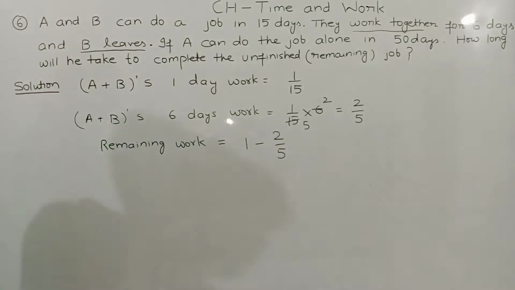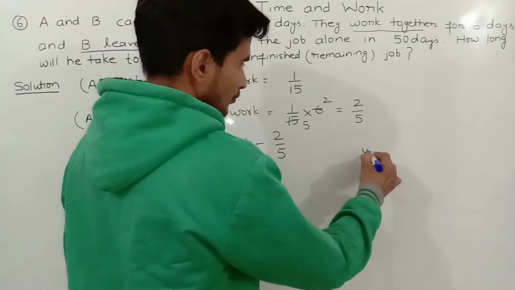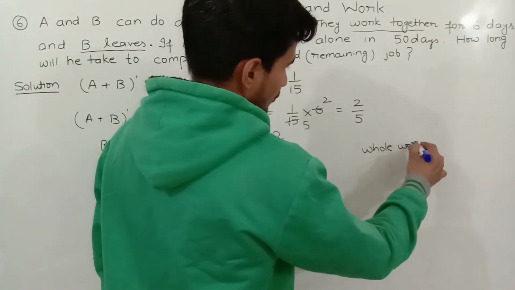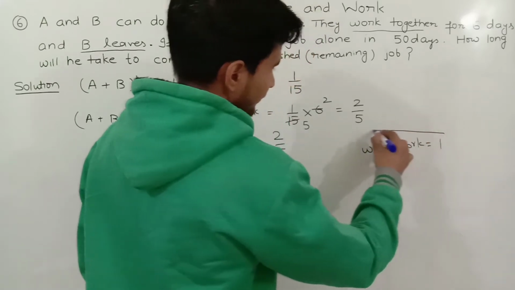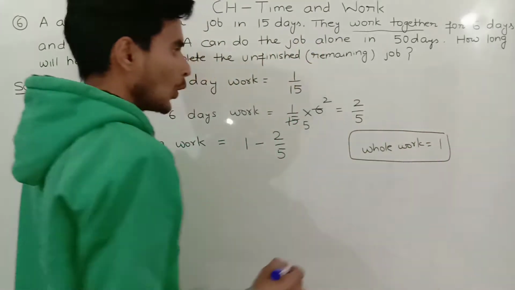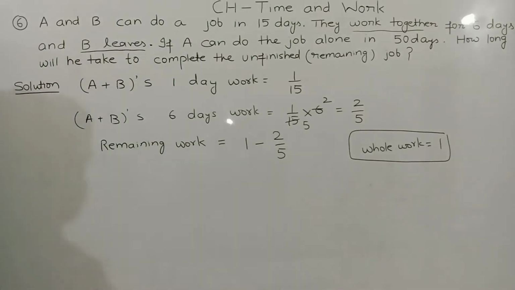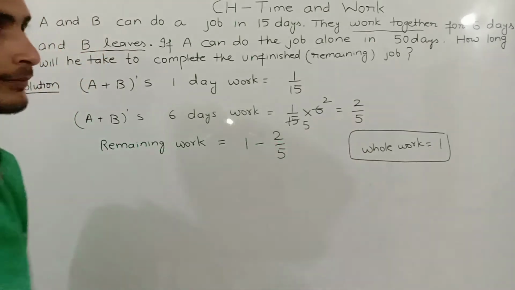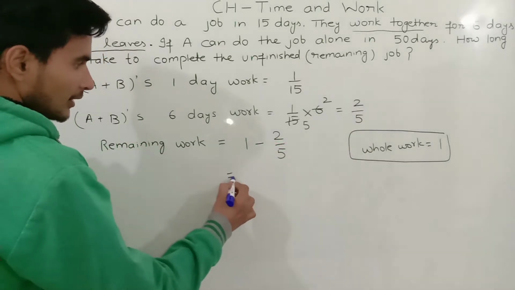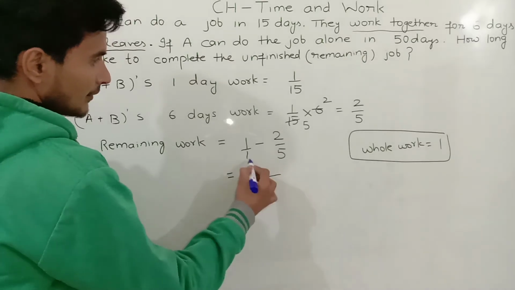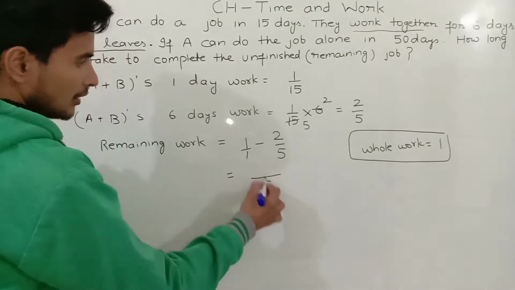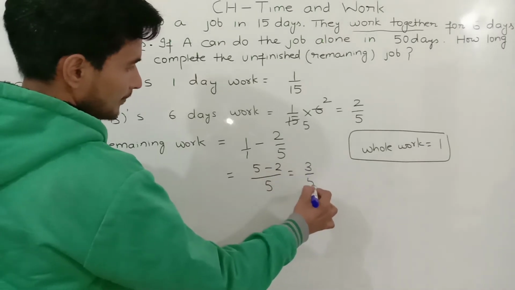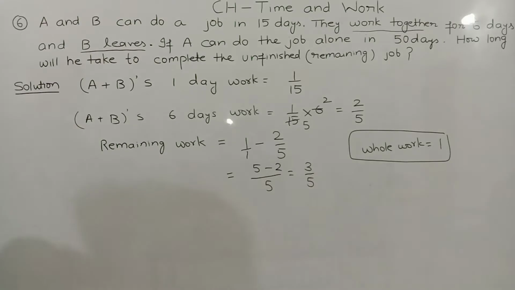Here 1 came because the whole work is always 1. You know about it. So with 1 we have to subtract 2 by 5. LCM is 5. 5 minus 2, 3 by 5. 3 by 5 is the remaining work.